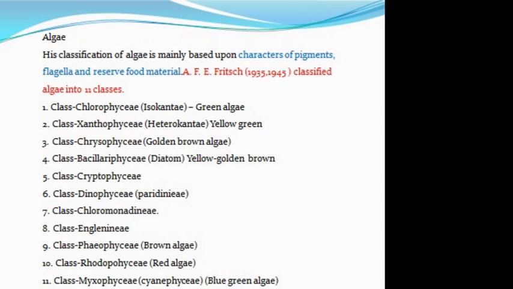Nowadays there is a recent classification of algae that is called as the Richard's classification, and it is included in the Robert Lee book. So this classification was included in 2006 in the book Robert Lee. So these are the previous classification of alga, and advanced one, that is the Richard's classification included in the Robert Lee.